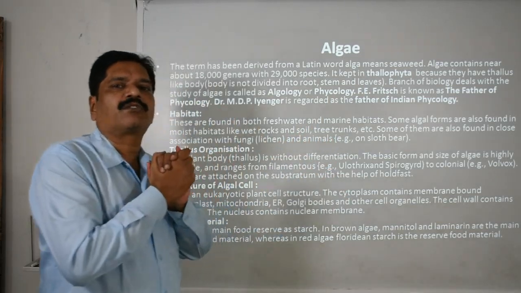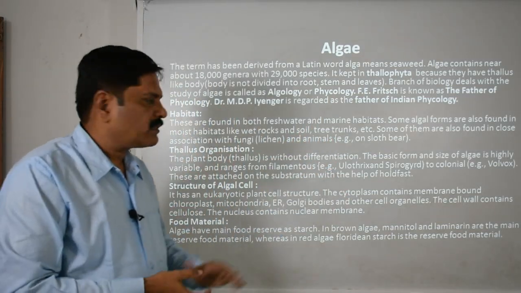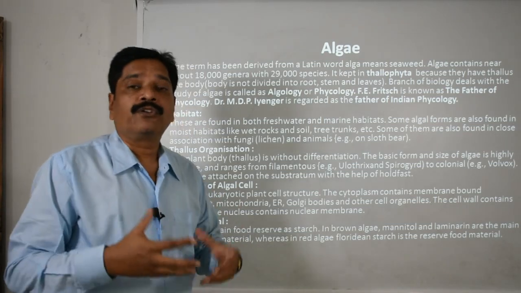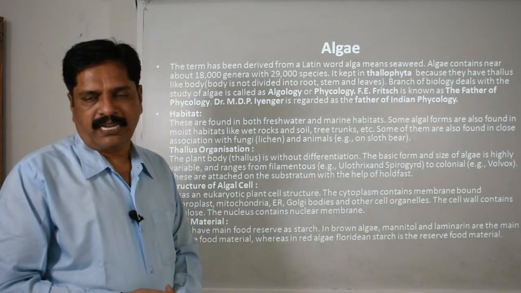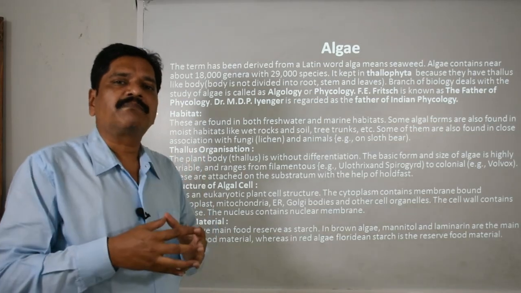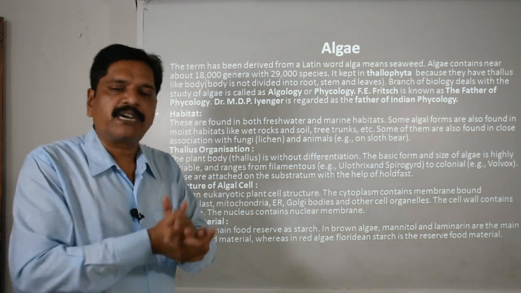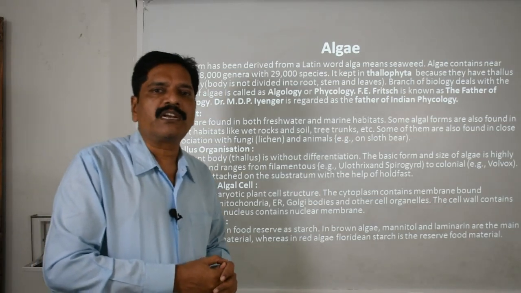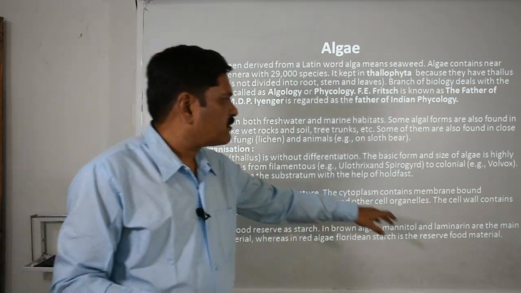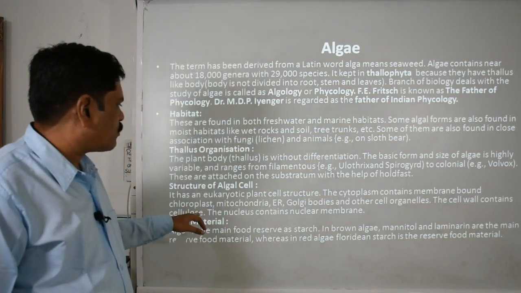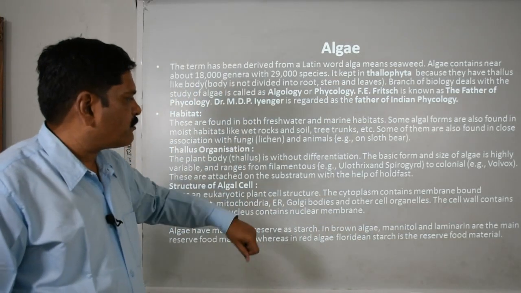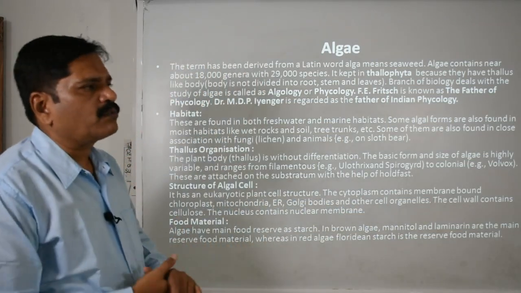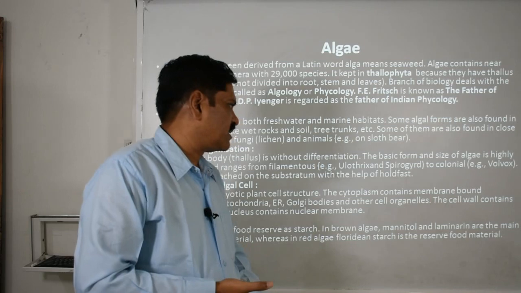It will be the characteristics of which one thing? That is the algal cell, clear. So a very well developed eukaryotic nucleus is there. That means genetic material is very well surrounded by, or remains enclosed within, the nuclear membrane, clear. And the cytoplasm contains the membrane-bound chloroplast, mitochondria, endoplasmic reticulum, Golgi body, and other cell organelles also, like the ribosomes and filaments, all these things, clear.